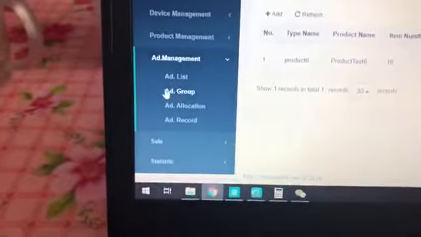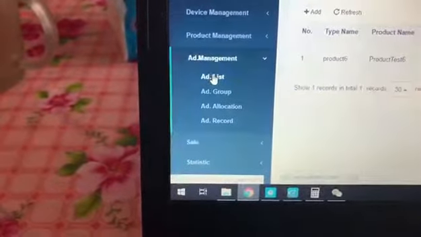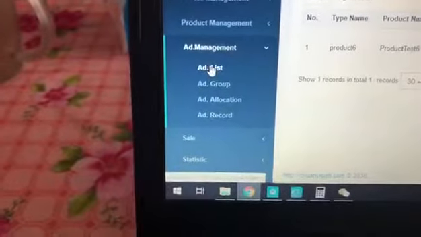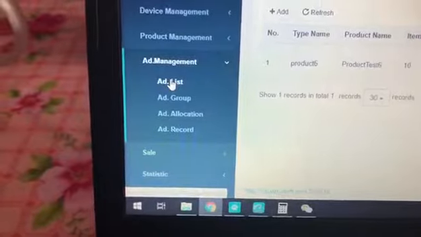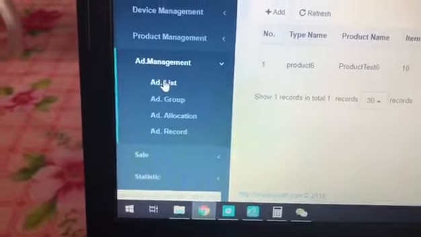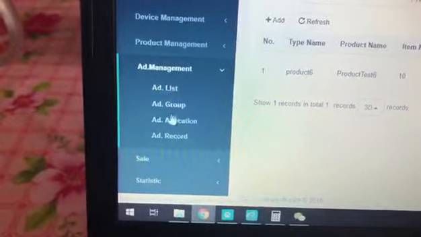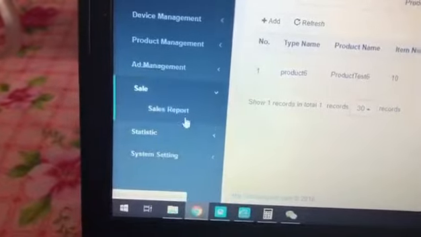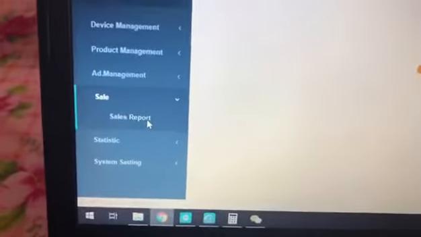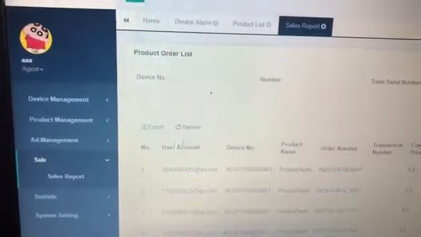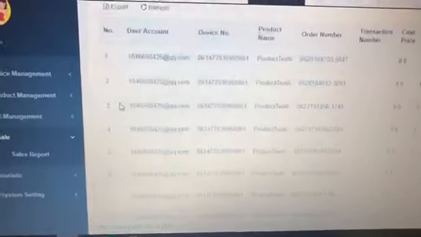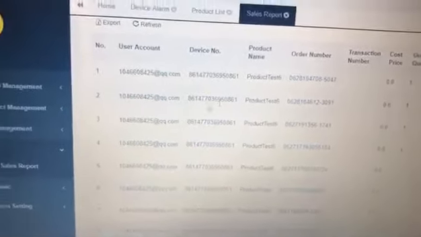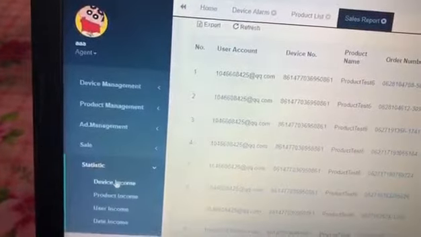And here is the advertisement management. It's for you to upload pictures and video to display on the screen. And this is for you to check the sales reports, and you can also export the Excel file to get the sales data.